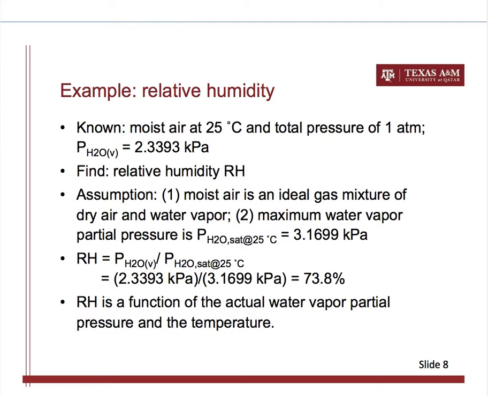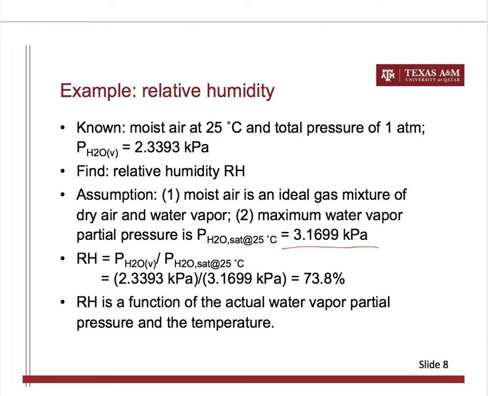The assumptions we use are the normal assumptions for psychrometrics. Moist air is an ideal gas mixture of dry air and water vapor, and the maximum water vapor partial pressure is the saturation pressure at 25 degrees, which is the temperature of your system. And we can find that saturation pressure from the thermodynamic property table, which is 3.1699 kilopascal.